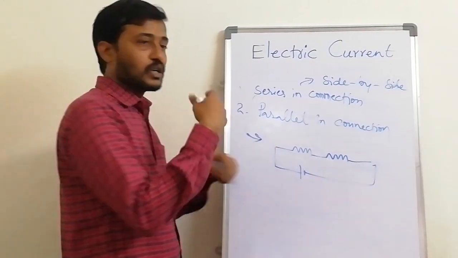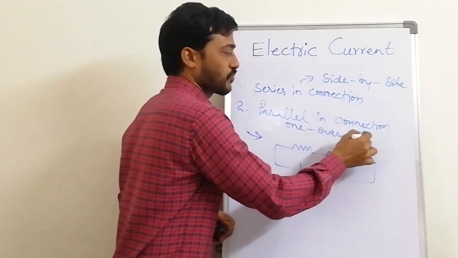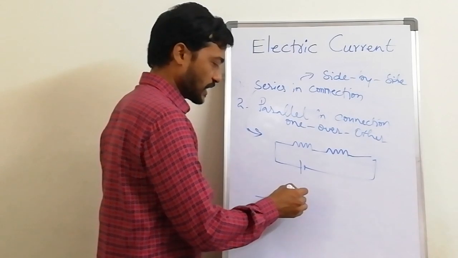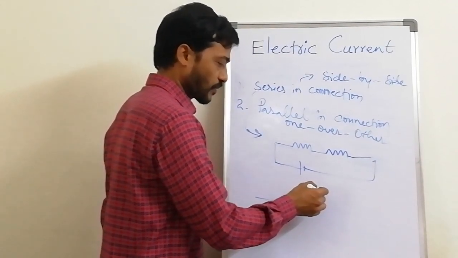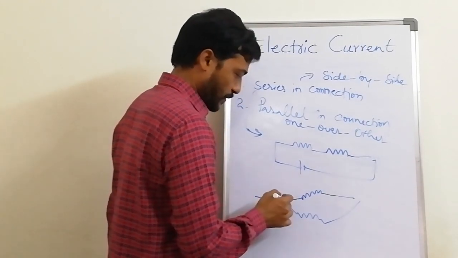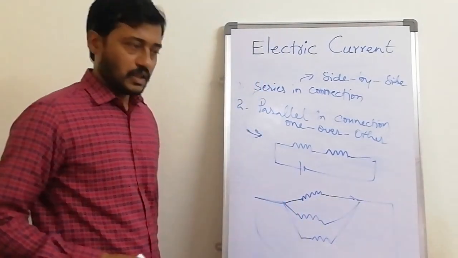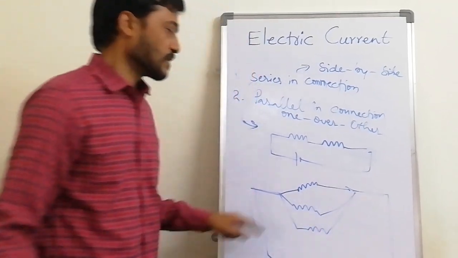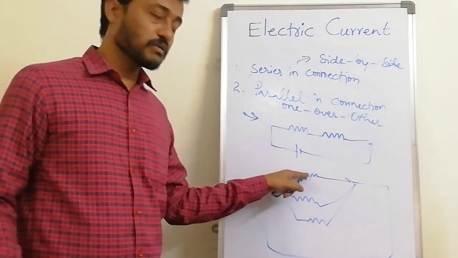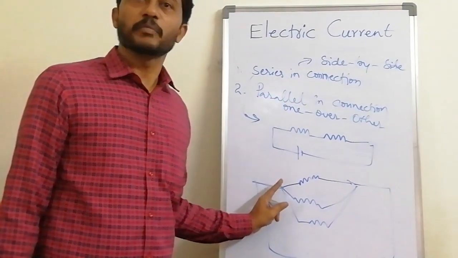If I connect one above the other, above another one, I have a conductor connected to one particular kind of material, and again I connect one more, then we call it a parallel connection. So one is series, one is parallel connection.